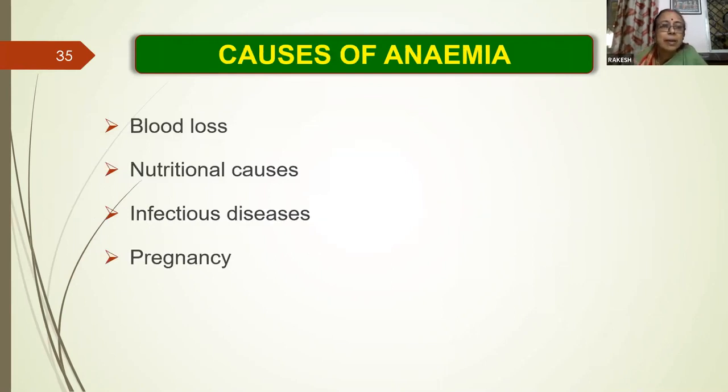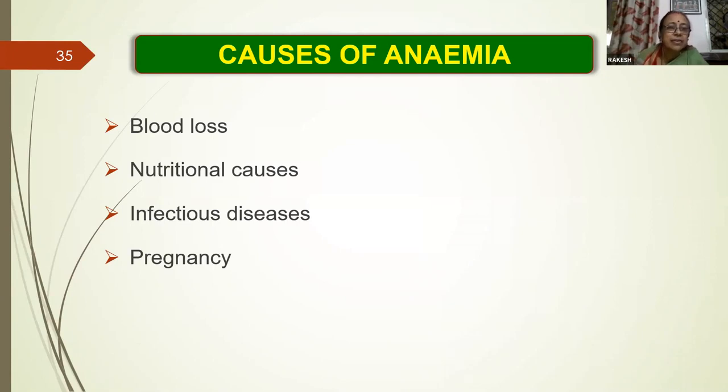The causes of anemia, as I told you, may be blood loss, nutritional causes, infectious diseases, or pregnancy. Blood loss may be due to injury, bacterial or viral infection, or hemorrhage in the intestine, such as ulcers. Nutritional causes may be due to deficiency of macro or microminerals in the feed.